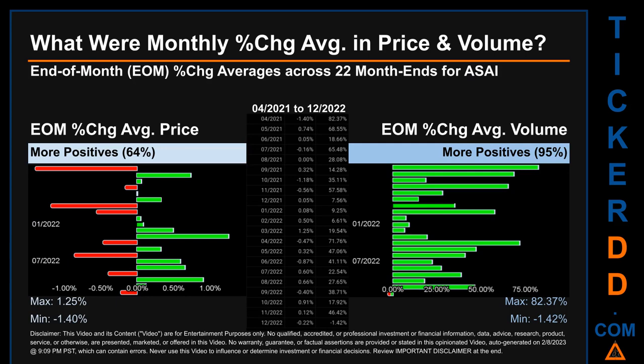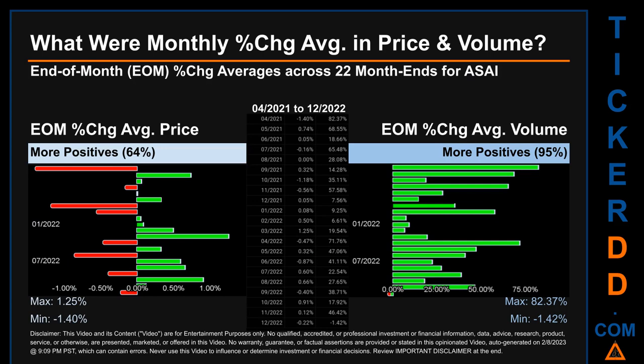What were end-of-month percentage change averages in price and volume for ASAI? The monthly average of percentage change, in price and in volume, were calculated for each of the 22 month ends. That calculation took daily percentage changes and averaged them for each given month. If a month end came out negative, then it means that the month summarily saw a negative change.